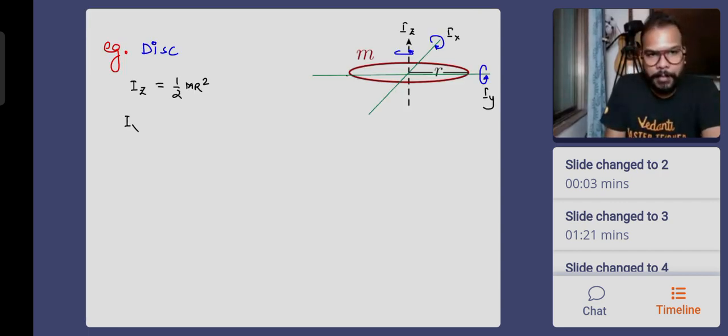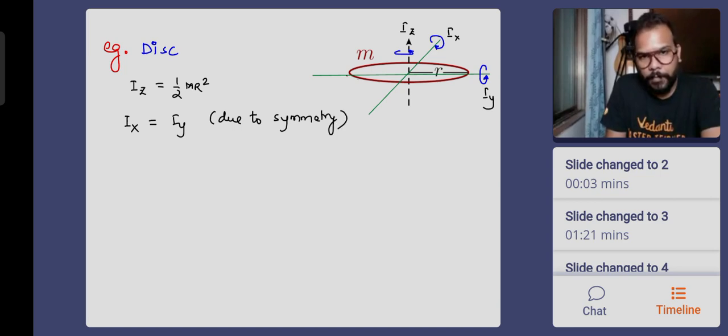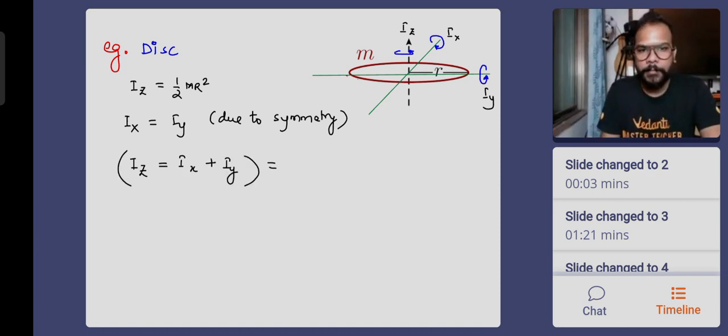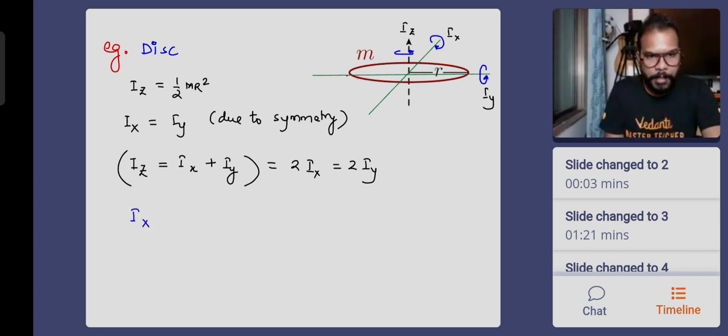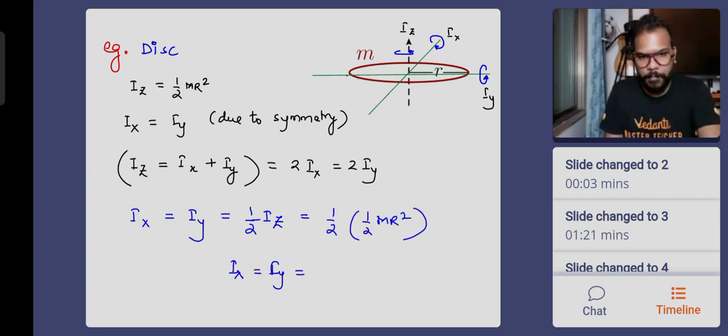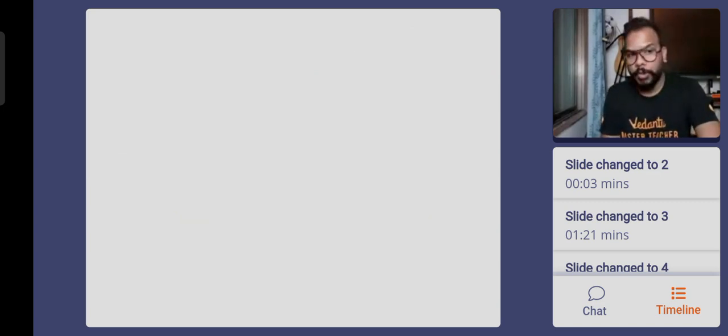So everyone will say once again, Ix will be equal to Iy again due to symmetry. So we can say, according to the theorem, Iz will be equal to Ix plus Iy. This is equal to 2 times Ix equal to 2 times Iy. So everyone, Ix will be equal to Iy will be equal to half of Iz once again. So far everything looks same. It's only Iz which is different. So half of half mr square. So the result is going to be 1 by 4 mr square for a disk about any of the diameters. Okay, guys, we get this. Okay, good. Now the interesting case.